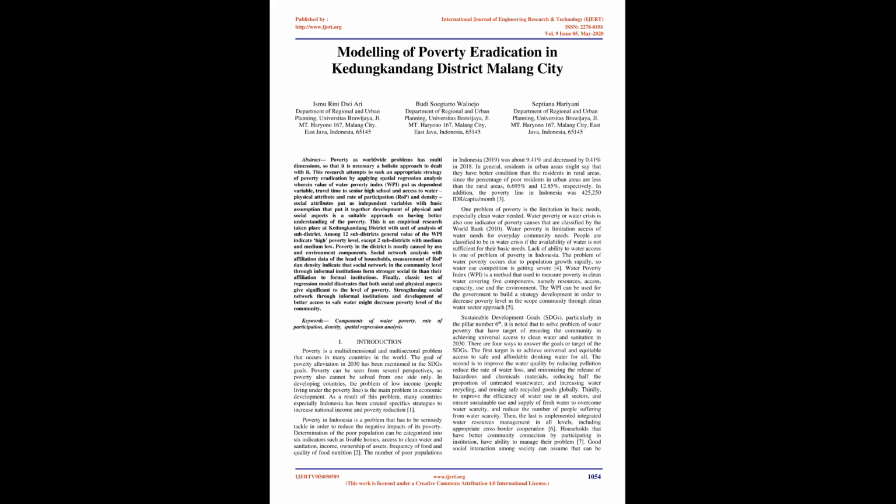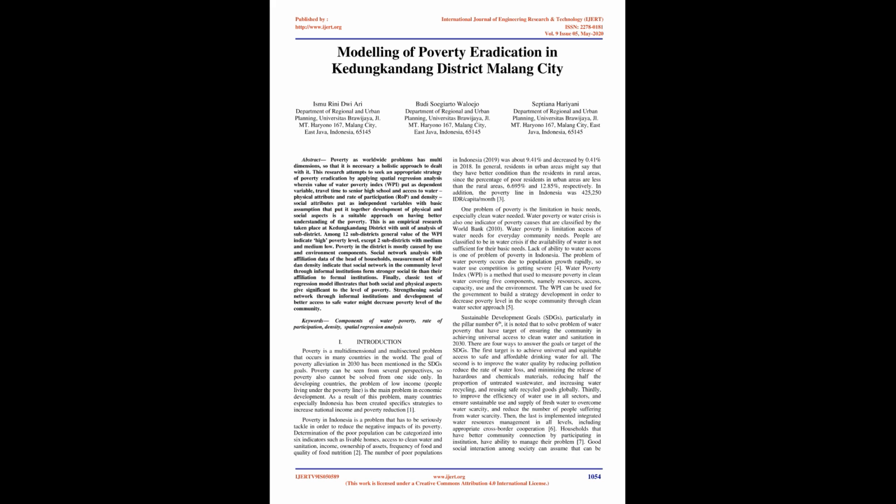Water poverty or water crisis is also one indicator of poverty causes classified by the World Bank, 2010. Water poverty is limited access to water for everyday community needs. People are classified as being in water crisis if the availability of water is not sufficient for their basic needs. Lack of ability to access water is one of the problems of poverty in Indonesia. The problem of water poverty occurs due to rapid population growth, so water use competition is getting severe.